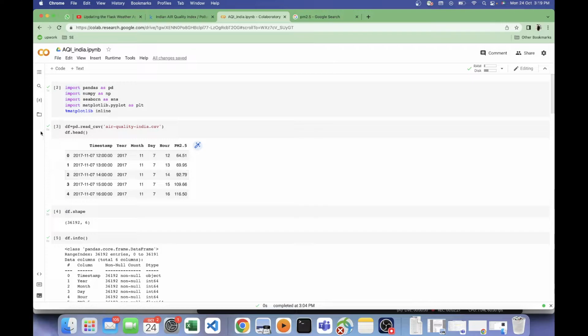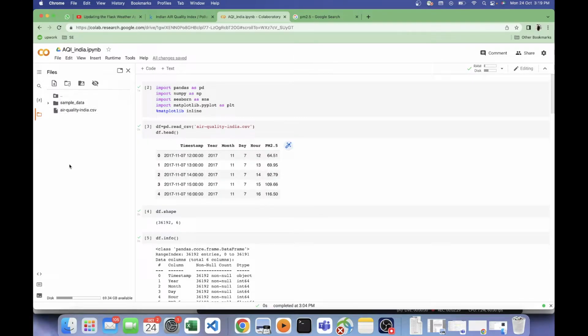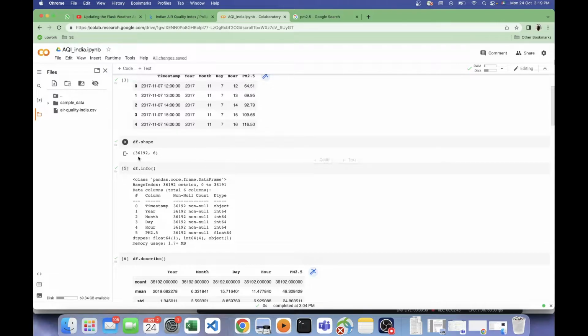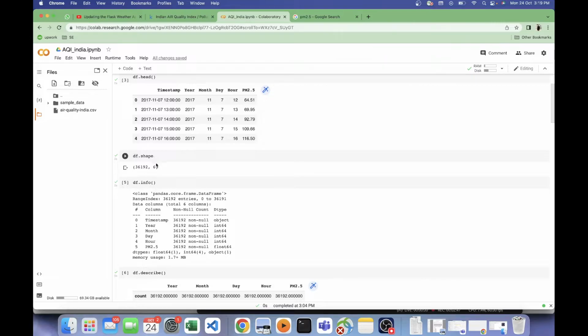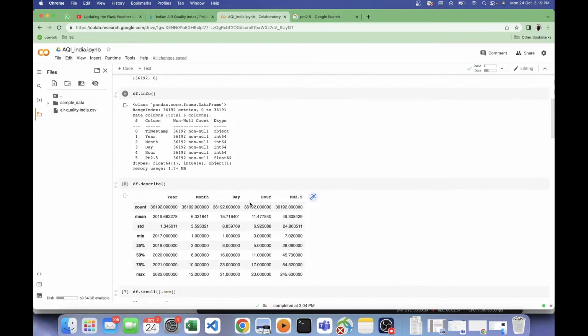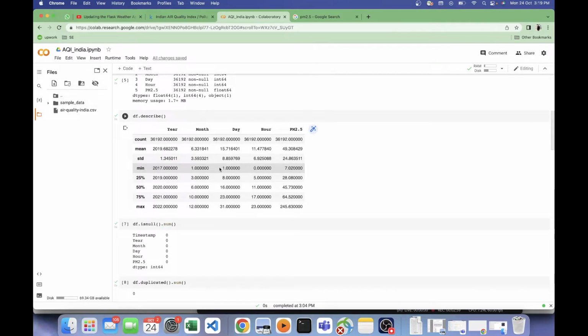Okay, so let's do one thing. Let's open a Colab. I've uploaded this data set into a folder structure, and let's start analyzing it. Okay, I've imported the libraries, read the CSV, and in total we have 36,192 rows, 6 columns. Okay, let's see the info. Only the timestamp is of date time object, and others are int. One we have is float. Okay, got it. Let's do a simple describe.